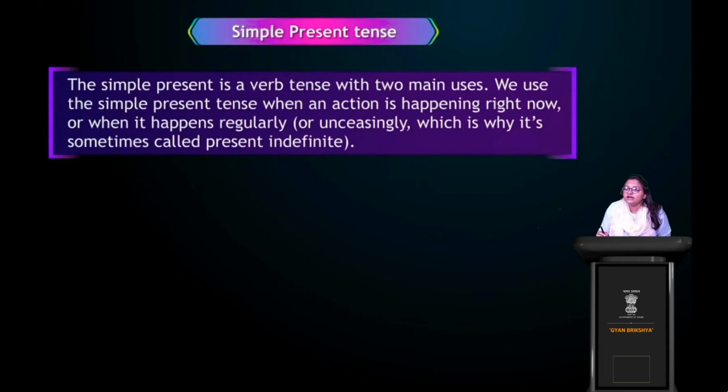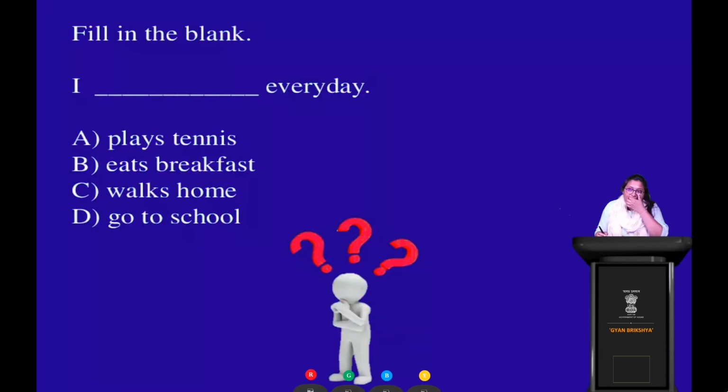Okay, now moving forward, let's take up the first question of the class, right? Okay, fill in the blank. I dash every day. So there is a sentence given to you. Sentence হচ্ছে I dash every day, and there is a blank in the sentence. Blankটা fill up করতে হবে with the four options given to you. The most appropriate option out of the four options given to you. ঠিক আছে? এই চারটা অপশনের মধ্যে যেটা most appropriate option তোমার মনে হচ্ছে, ওই অপশনটা দিয়ে you have to fill in the blank. Is that clear to you?